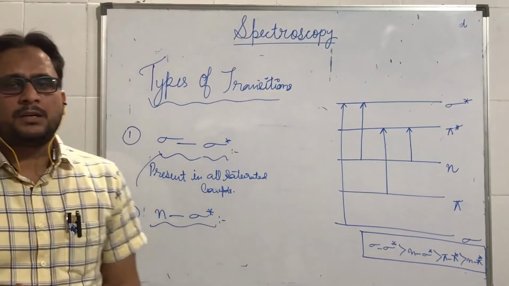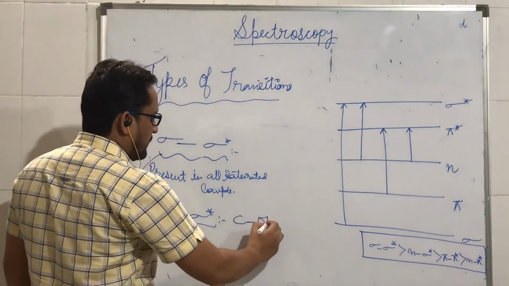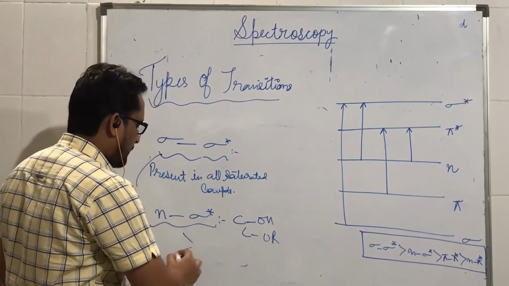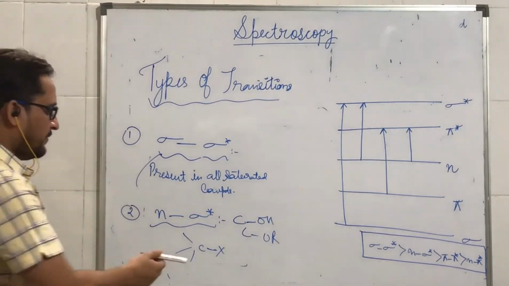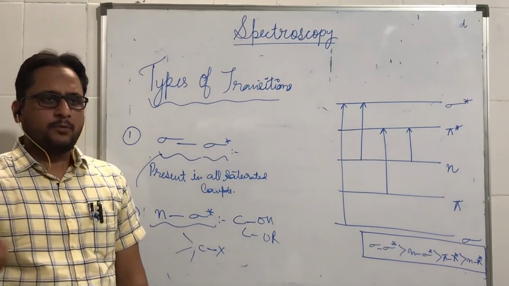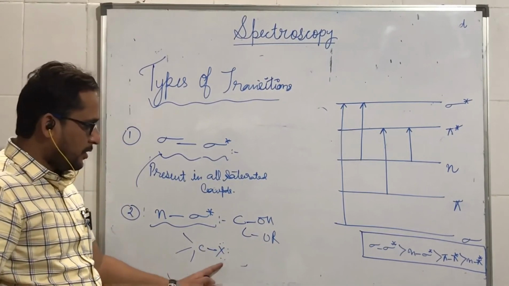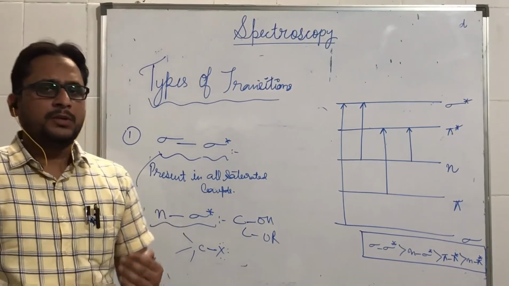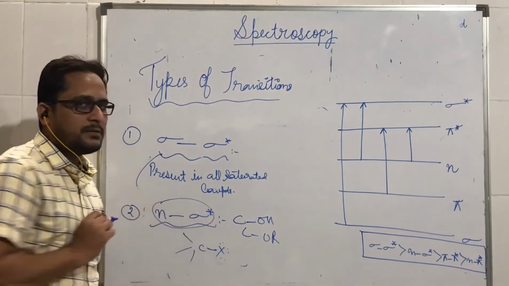This type of transition occurs in case of saturated compounds containing a heteroatom. For example, compounds having OH or OR, and even compounds such as halides. Because, for example, if we have methyl chloride or methyl bromide, then these heteroatoms have non-bonding electrons. And when they have non-bonding electrons, there is a possibility that these non-bonding electrons can be promoted to sigma star orbital. And whenever such a condition occurs, we get n to sigma star transition.